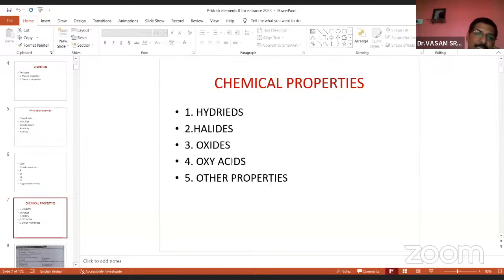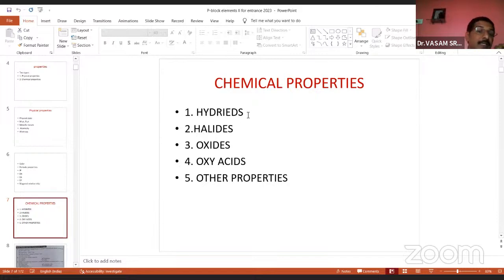Boron oxide, when dissolved in water, gives boric acid, an oxyacid. So oxides dissolve in water to produce oxyacids. That's why in each group, for example 3rd A, 4th A, 5th A, 6th A, 7th A, you can study systematically, step by step: first hydrides, halides, oxides, oxyacids.